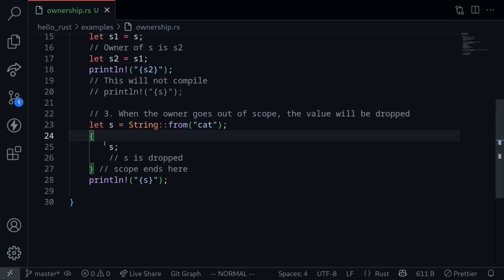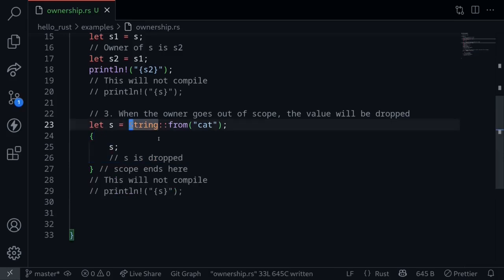This is because the variable s is used inside the scope, and at the end of the curly braces, this variable s is dropped. So outside of the curly braces, we can no longer use this variable s. Let's look at an example of applying rule number 3 with rule number 2. To begin with, I'll copy this code and then paste it here.